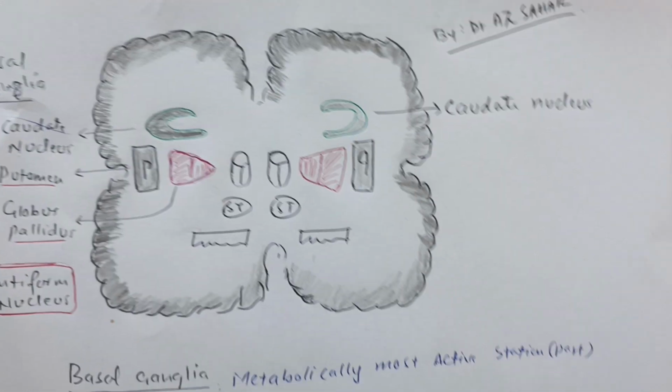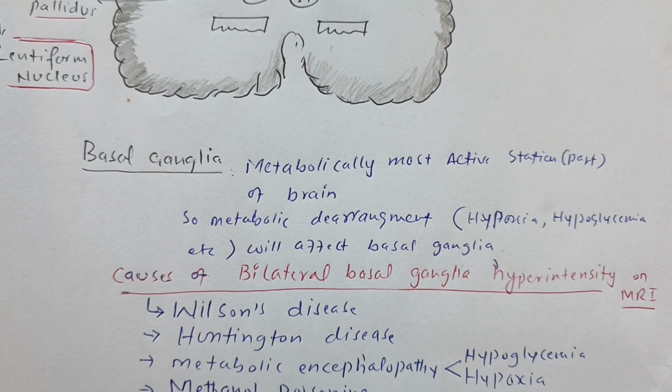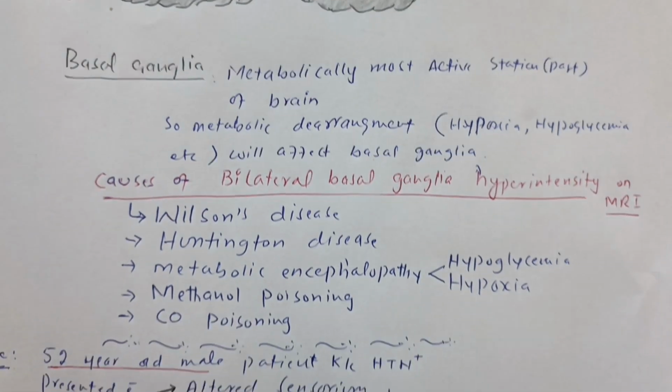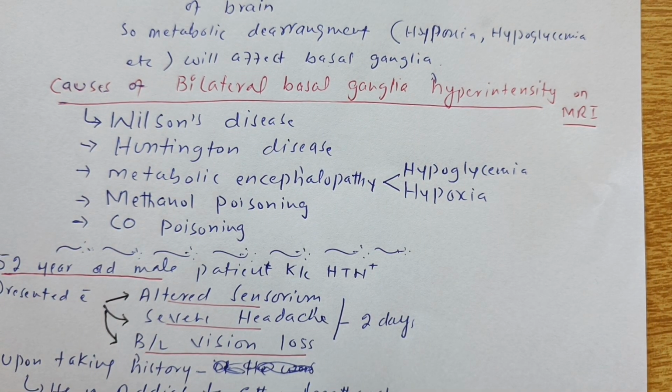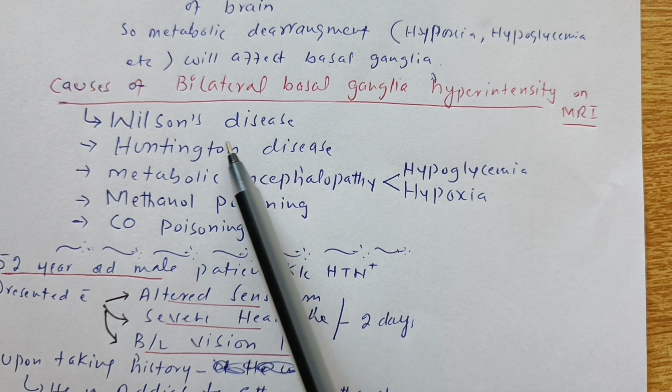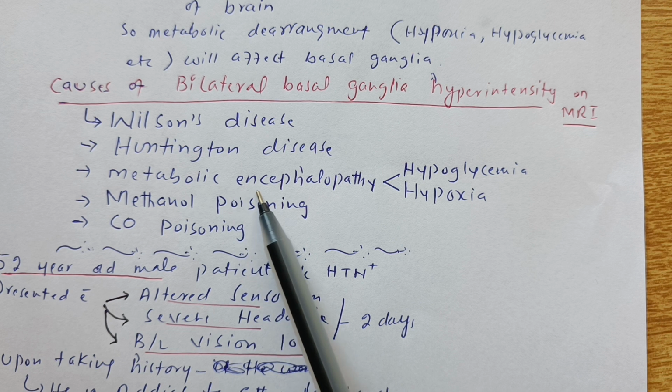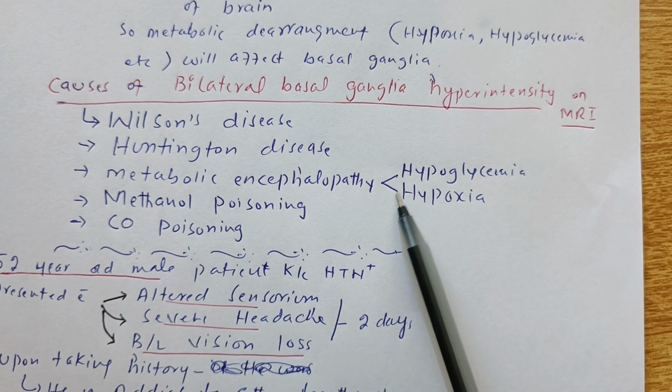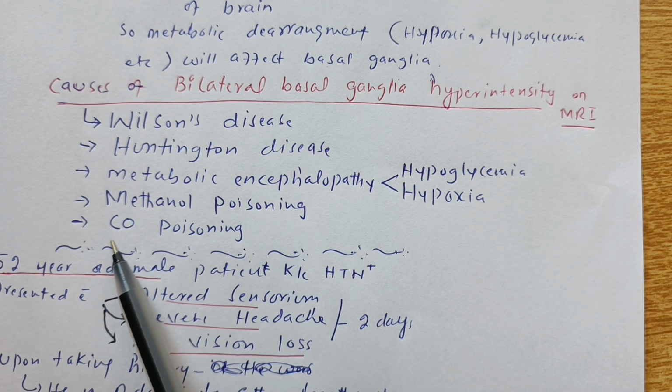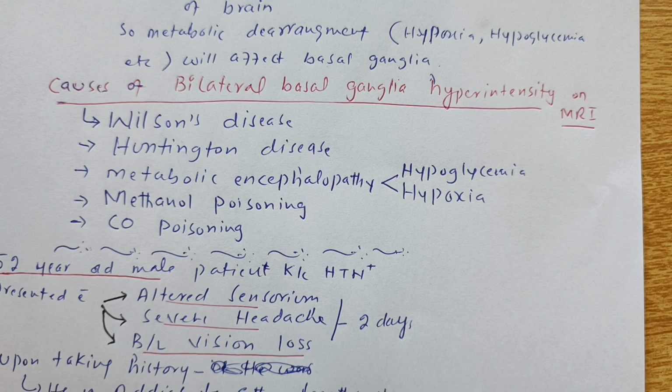Now we have to remember that the basal ganglia is metabolically the most active part of the brain. So any metabolic derangement like hypoxia, hypoglycemia, etc. will affect the basal ganglia. The causes of bilateral basal ganglia hyperintensities on MRI are Wilson disease, Huntington disease, metabolic encephalopathy, hypoglycemia, hypoxia, methanol poisoning, and carbon monoxide poisoning.